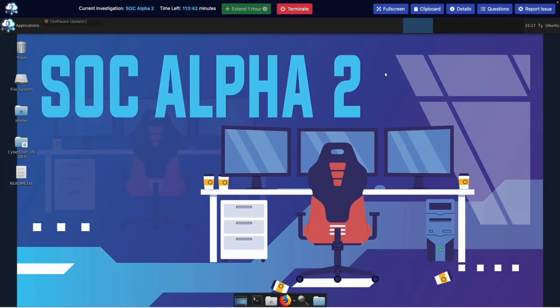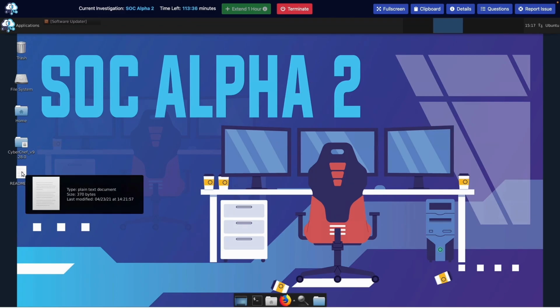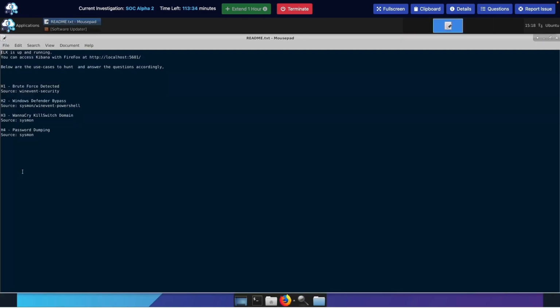All right, hey guys, we are in the lab now. Everything's booted up. As you can see, we have our home folder, readme.txt. Actually, let's take a look at this and see what we can spot in here. This is less clutter than SOC Alpha 1 for those that did that lab. It says ELK is up and running. We have yet to verify that. We can access Kibana with Firefox, so we'll come right back to that.